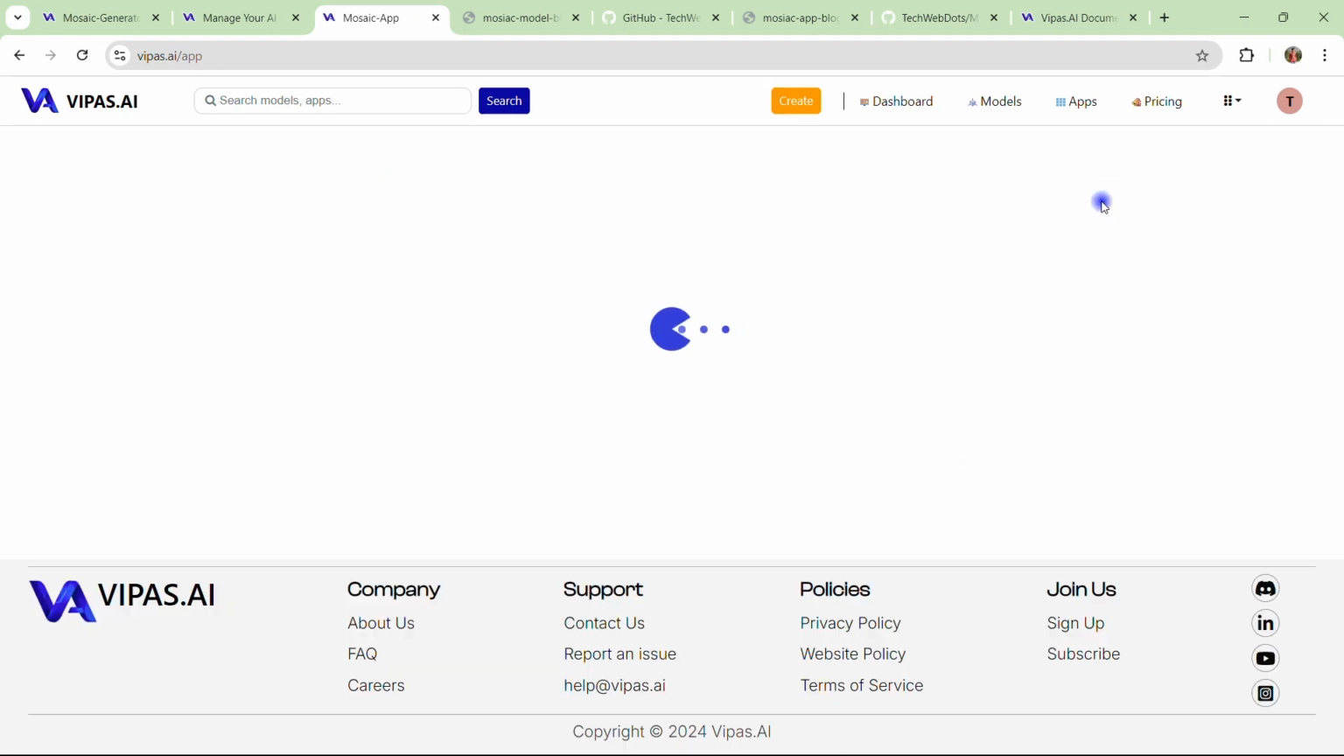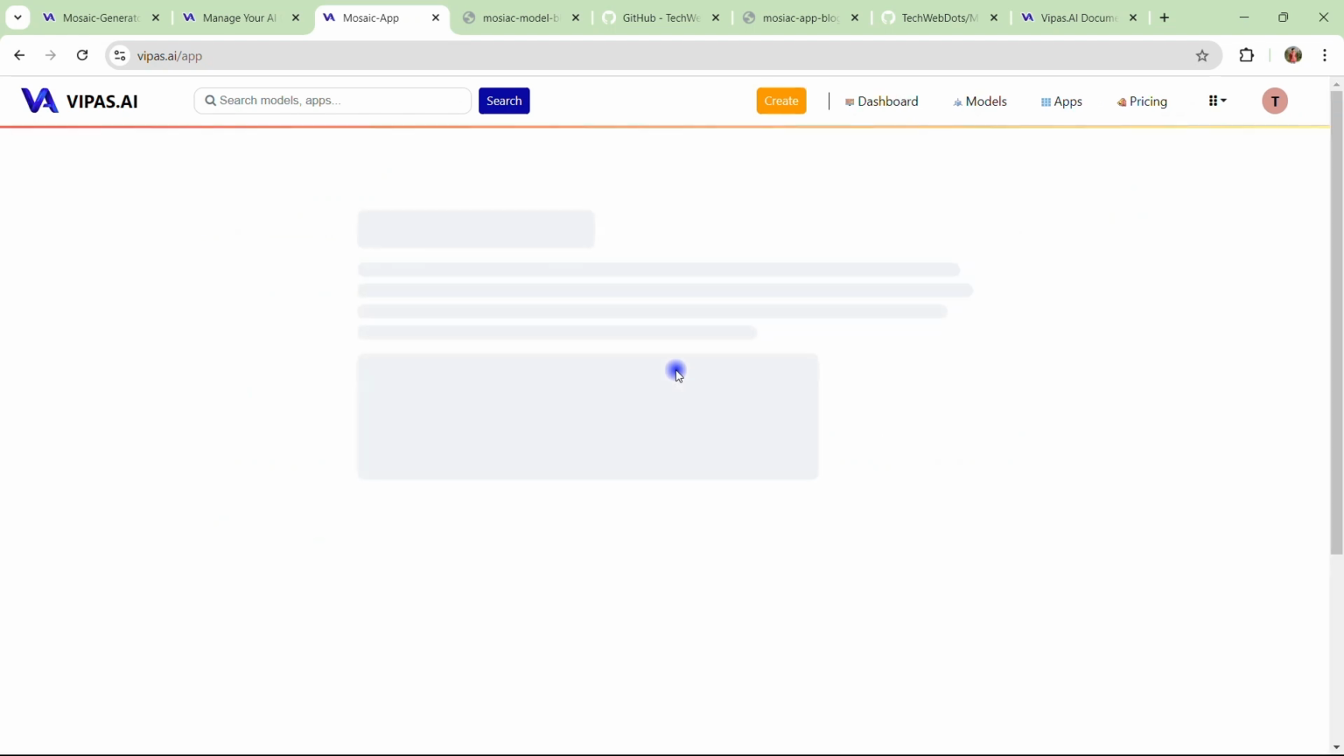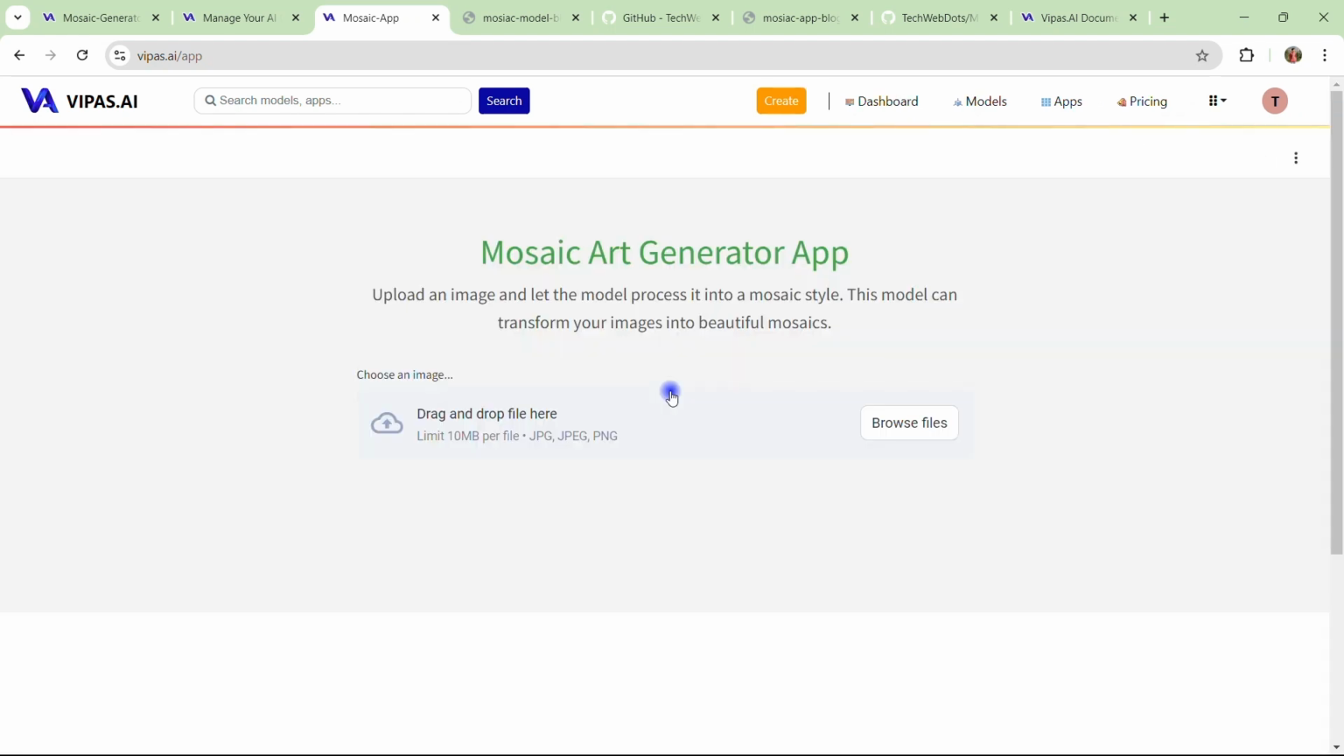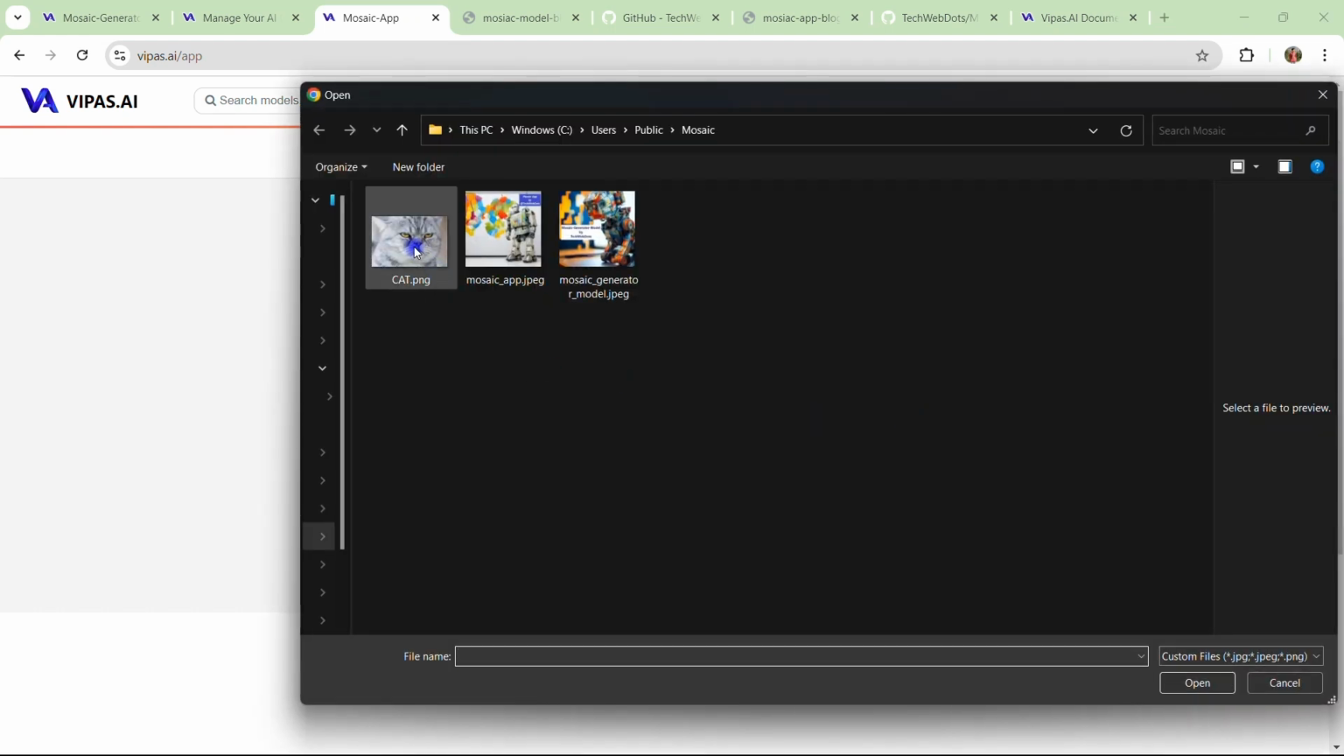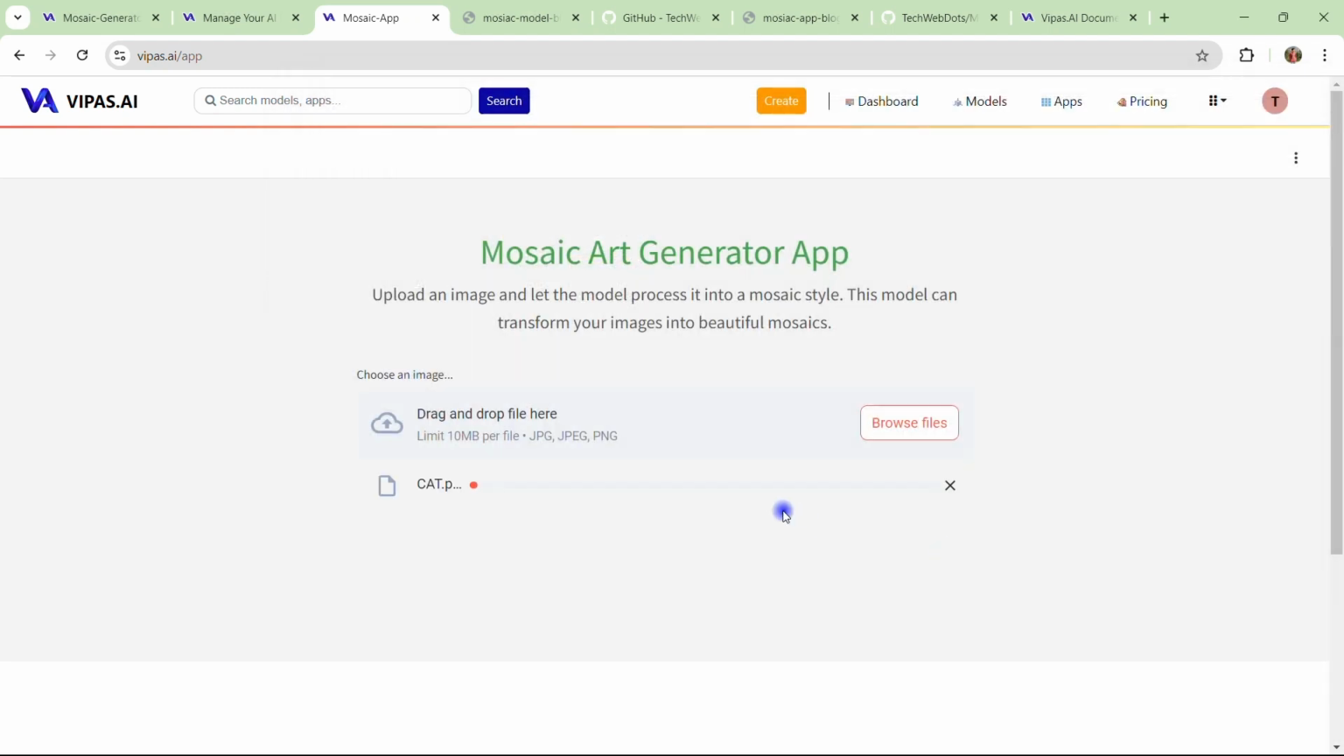Let me click on run. So now things are happening. It is launching my application and see it is saying the Mosaic art generator app is ready. So what I need to do is just provide an input image and it will produce the output mosaic immediately. Let me use this cat image, okay, and see the image is getting uploaded here.